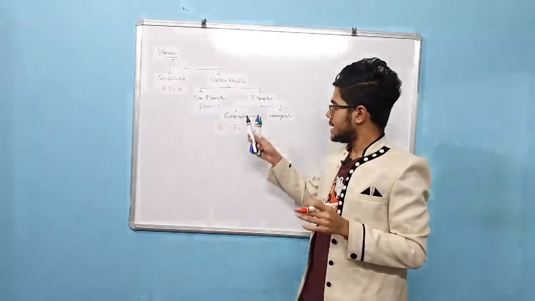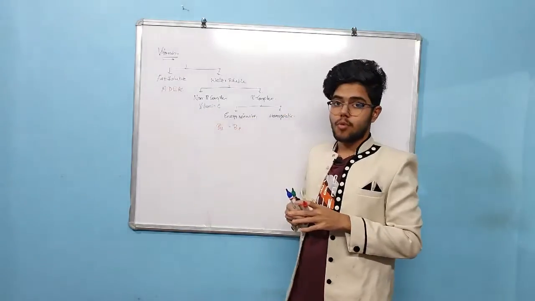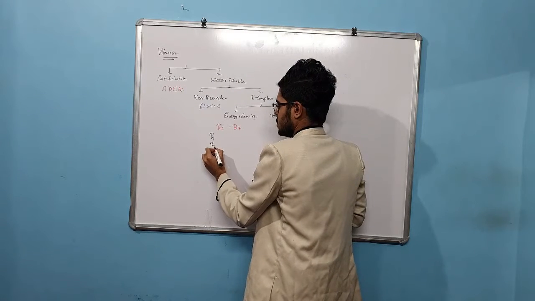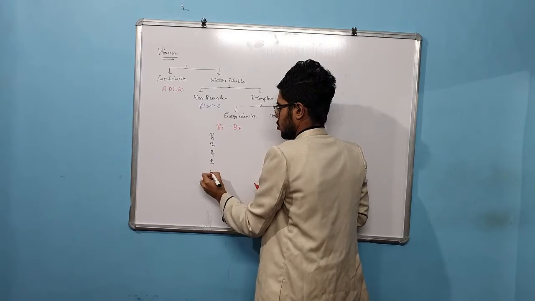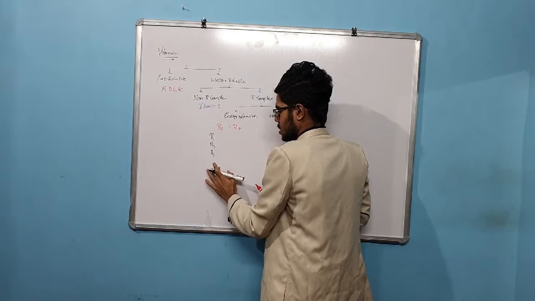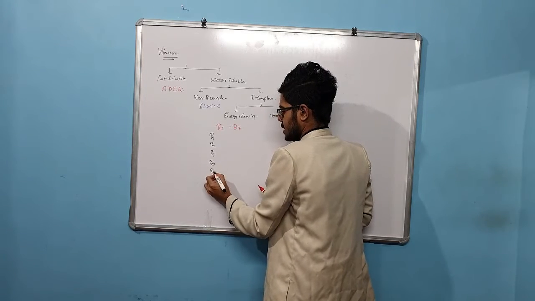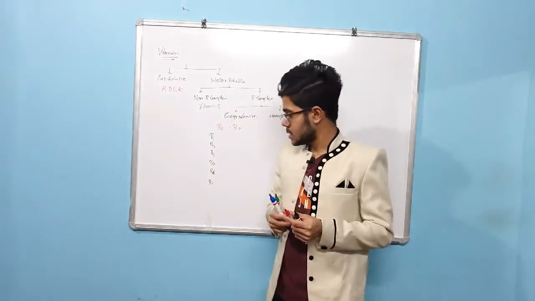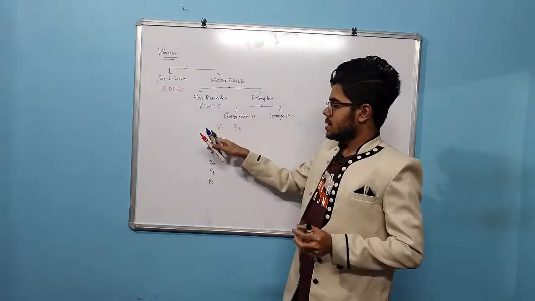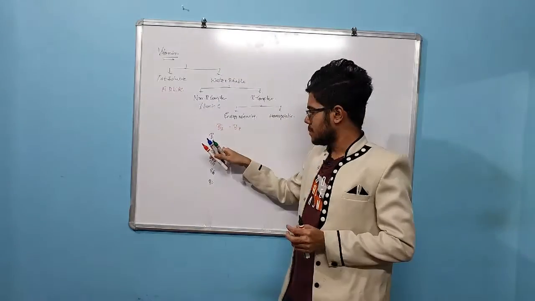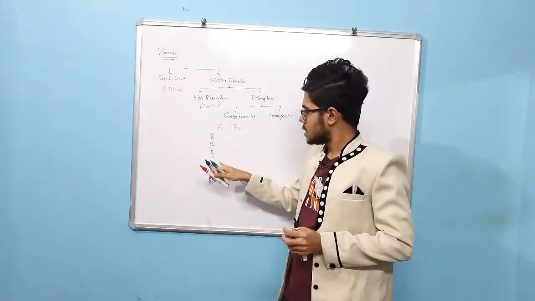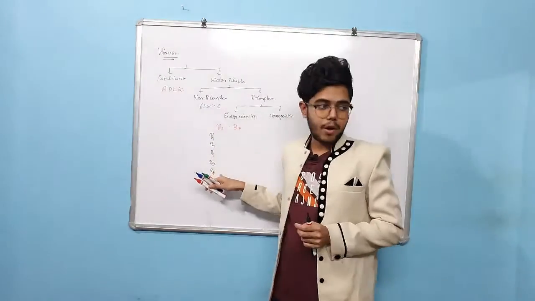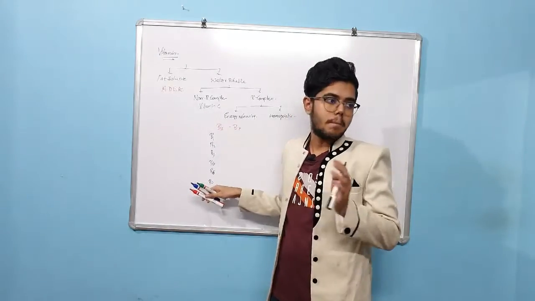In energy releasing you don't have B4, so B4 will not come, and I am writing here B5, B6 and then B7. Don't write B4. B1 is thiamine, B2 is riboflavin, B3 is niacin, B5 is pantothenic acid, B6 is pyridoxine and B7 is biotin.